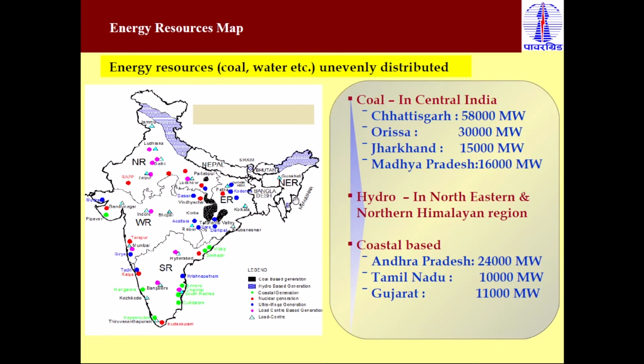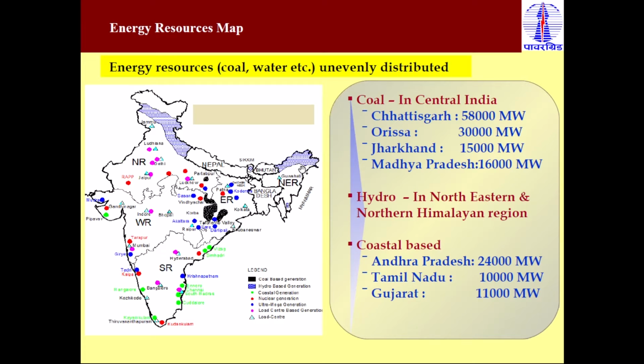Then you can see the energy resource map. As you know, all over India different sources of power are available, like coal power in the Chhattisgarh, Orissa or Jharkhand region. You can see the state-wise power generation capacity, like Chhattisgarh has a capacity of 58,000 megawatt using coal. In the same way Orissa, Jharkhand, Madhya Pradesh.